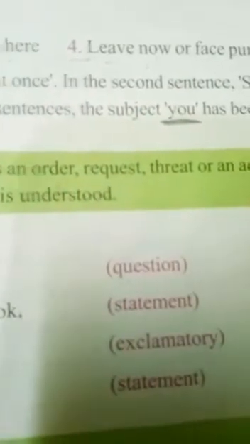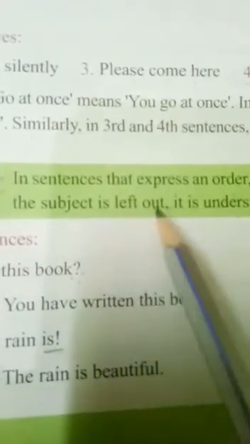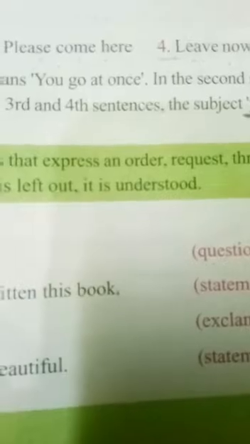So a sentence that expresses an order, request, threat, or an advice, understood? The subject is left out. It is understood. Okay students?